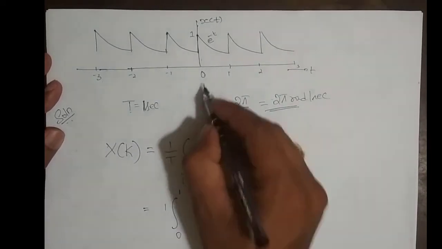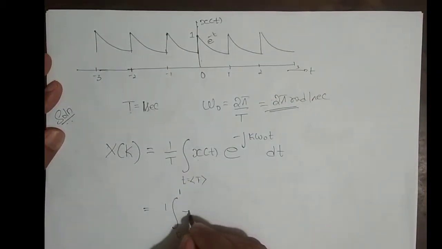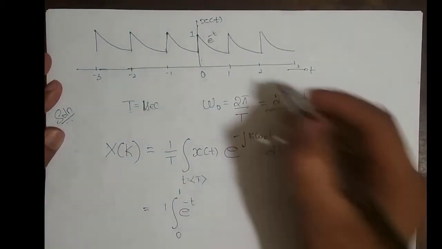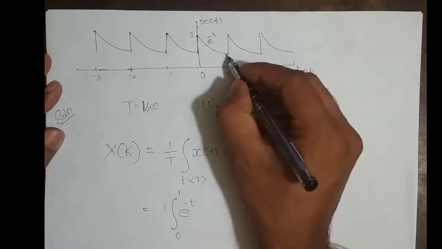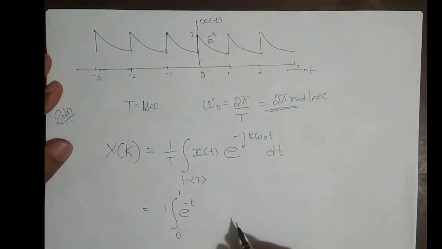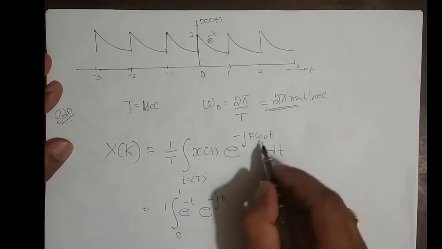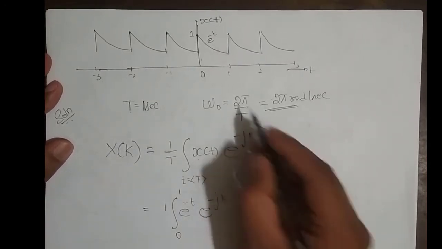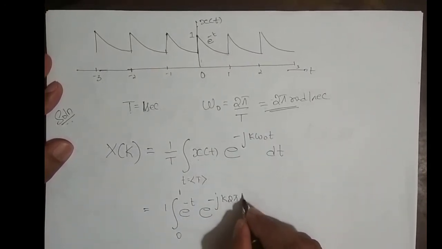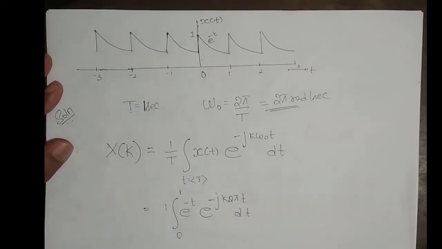And what is x of t for 0 to 1? It is e power minus t. It's an exponentially decreasing signal, e power minus t. This value they have given, e power minus t, into e power minus j k omega naught t. And what is the value of omega naught? Omega naught is 2 pi, right? So 2 pi into t dt.